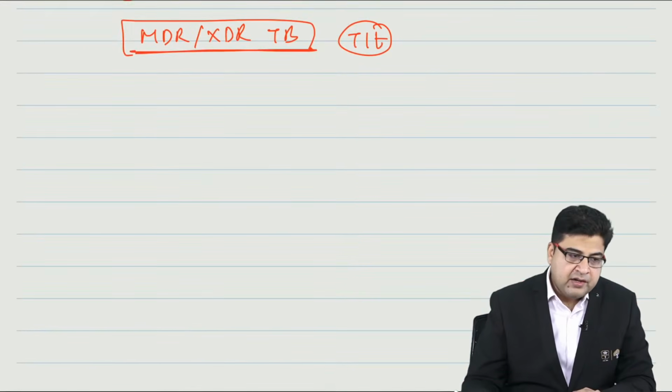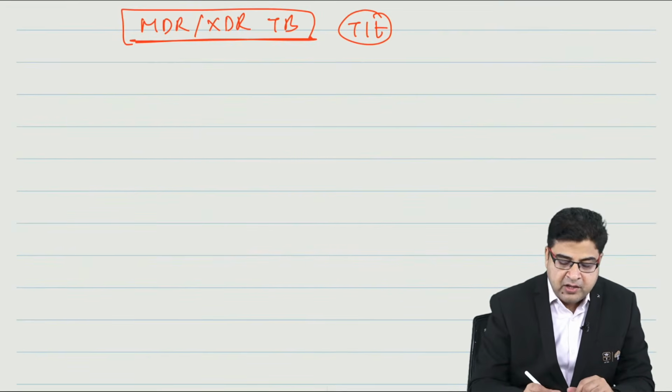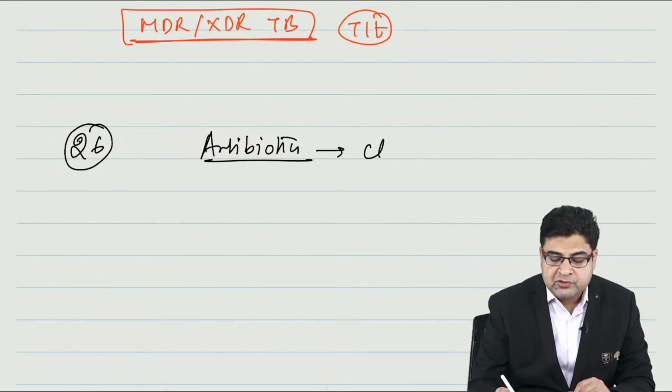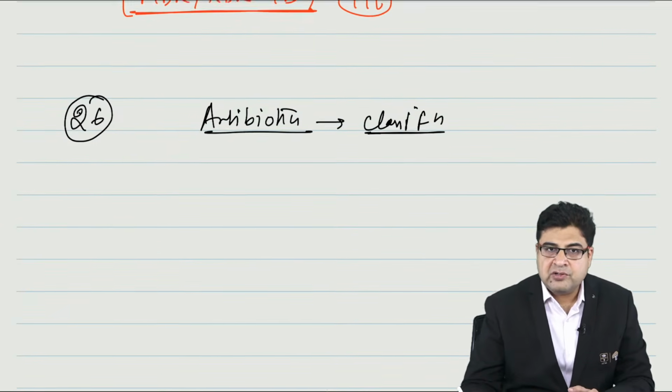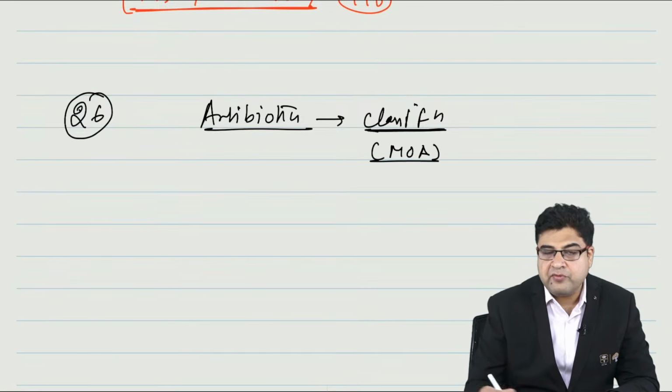Now after that, I will just tell you some names of the topics which you can read by yourself, like topic number 26. Topic number 26 is based on the antibiotics. In antibiotics, you will be asked to tell the classification. So classification of antibiotics based on their mechanism of action is important for your exam.